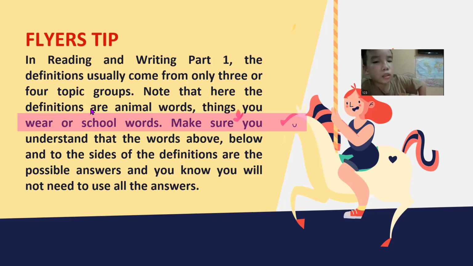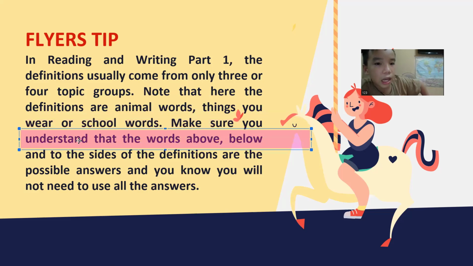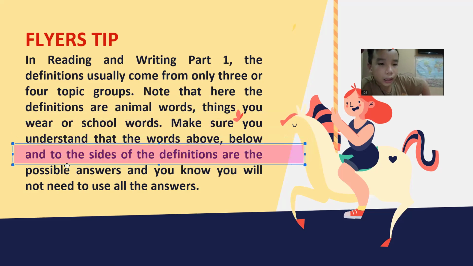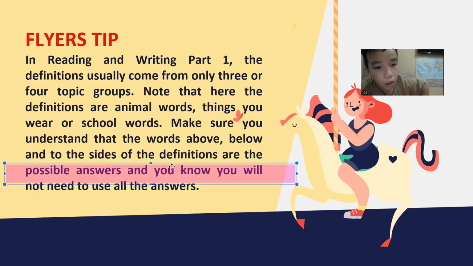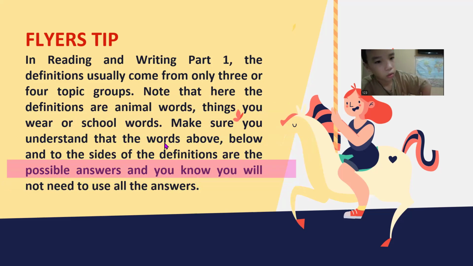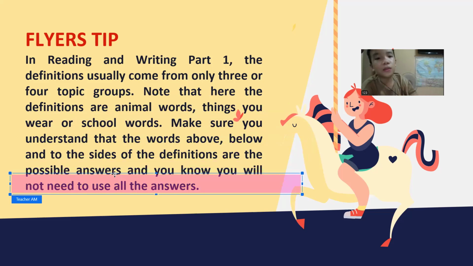Make sure you understand that the words above, below, and to the side of definition are possible as well. You will not need to use the answer.